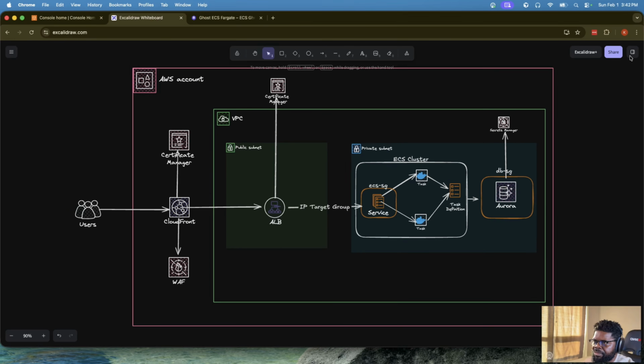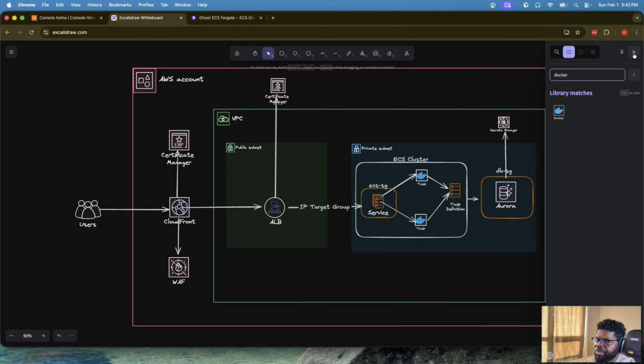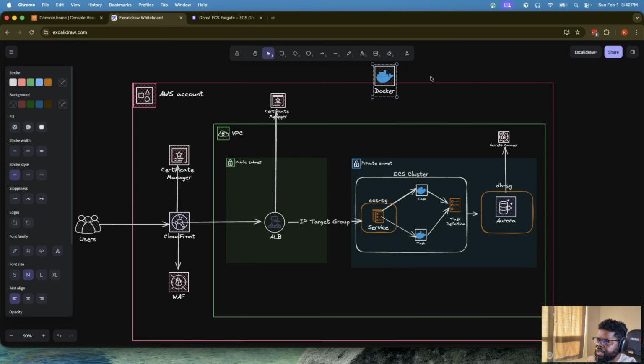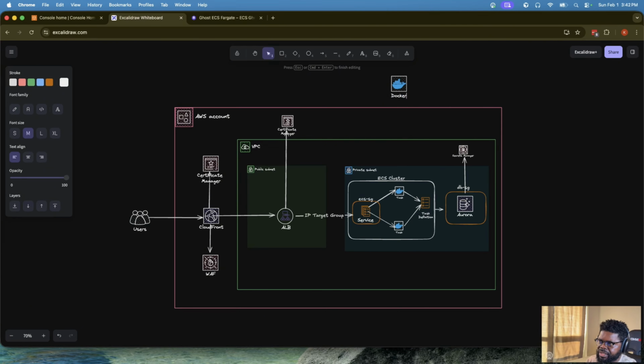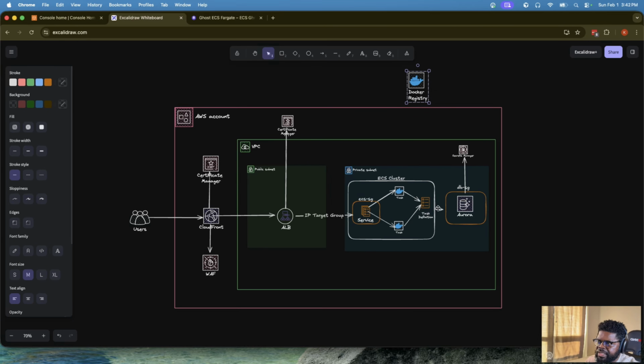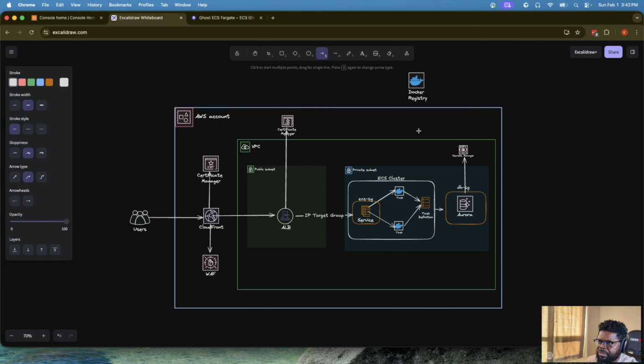So there's still one missing diagram here. Let me just bring that in. So I'm just going to bring Docker here, drag it up here, and then zoom my diagram a bit, push this up here, but here I'll call it a Docker registry, okay? I'm not going to call it a Docker container. I'll just call it a Docker registry because there's no way you can work with a container without pulling it from a registry, whether it's ECR or Git, or maybe a Docker Hub, right? So it means you have a registry, and that registry in this case is going to be tied to a task definition. So that's what I'm going to use. So I'm just going to drag the task definition to the registry. Okay, cool. Just delete this and drag it again.